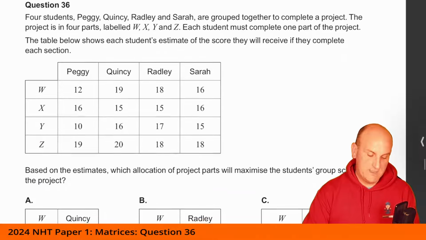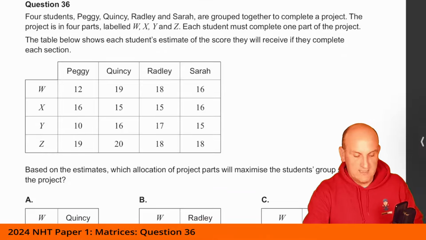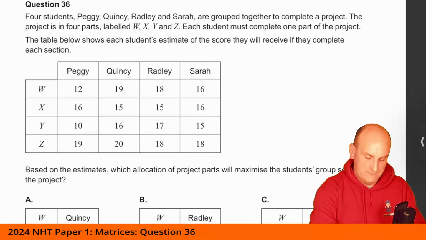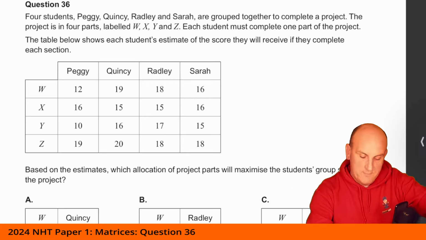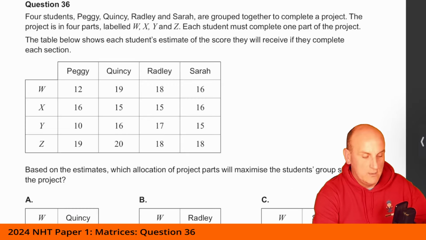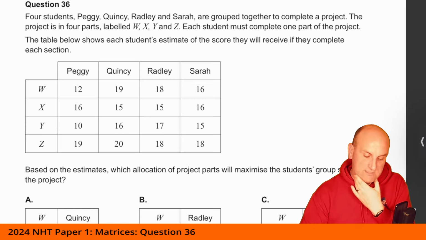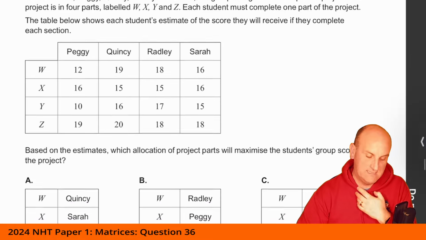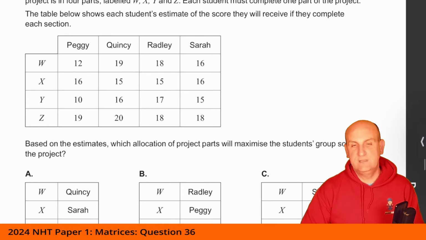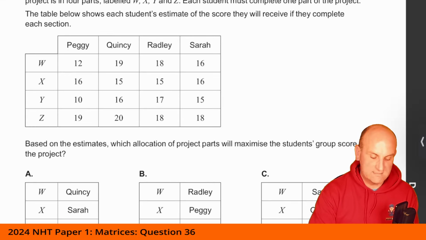Right, four students, Peggy, Quincy, Radley, Sarah, are grouped together to complete a project. The project is in four parts, labelled W, X, Y, and Z. Each student must complete one part of the project. The table below shows each student's estimate of the score they will receive if they complete each section. Based on the estimates, which of the allocations will maximize the score?